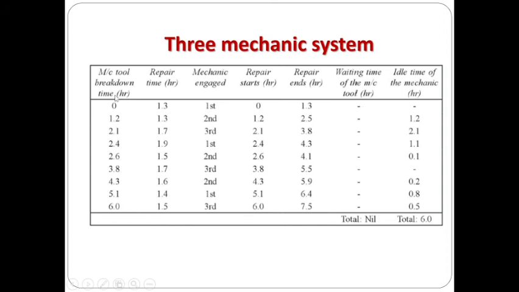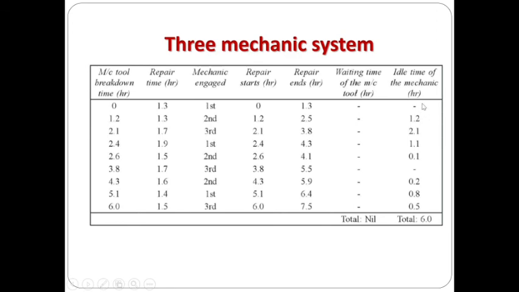After simulating the environment for 9 random numbers, we have to calculate the waiting time of the machine tool. Here the machine breakdown occurs at 0, here it is 0, no waiting time; 1.2, 1.2; 2.1, 2.1; 2.4, 2.4. So there is no waiting time of the machine tool. Whenever the repair starts, any one of the mechanics will go and engage and do the repair work.